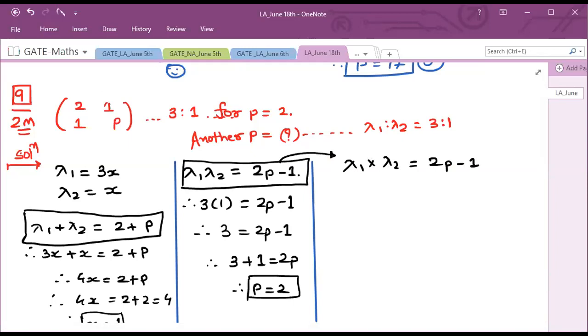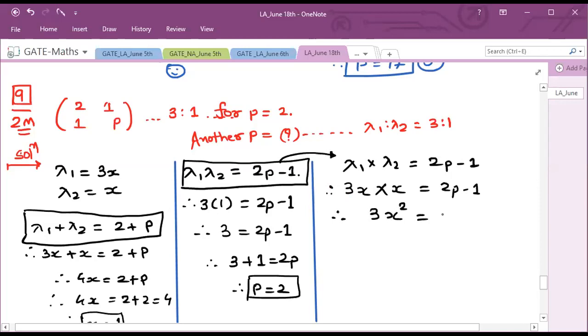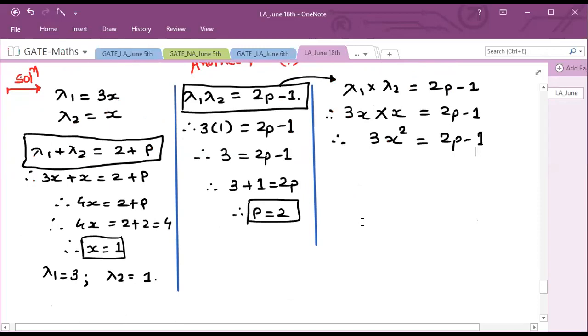So by using these two, I am going to do something over here. Understand this carefully. So lambda 1 is 3x. If I'm assuming lambda 1 equal to 3x, then lambda 2 is what? x. Okay. It is equal to 2p minus 1. So 3x into x, it is 3x square equal to 2p minus 1. So can I get value of x from here in terms of p?